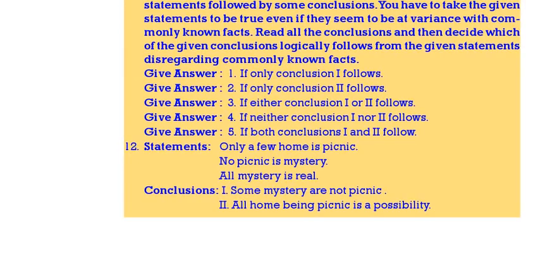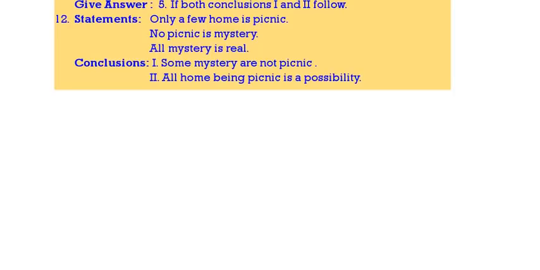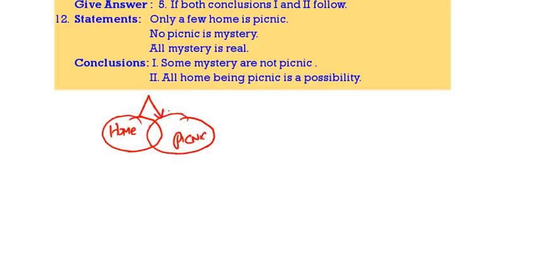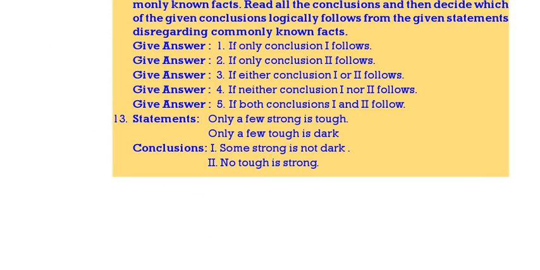See the 12th question. This is the syllogisms. We have to identify which one follows. Only few home is picnic. No picnic is mystery. All mystery is real. Some mystery is not picnic definitely follows. All home being picnic is a possibility, does not follow because only few home is picnic. Only one follows. Next question.